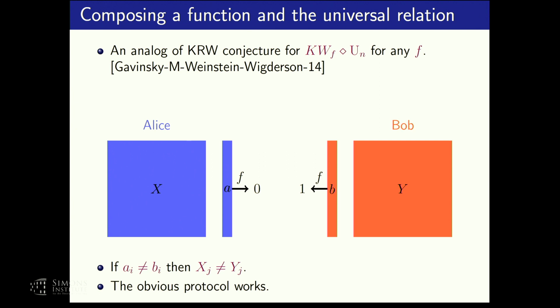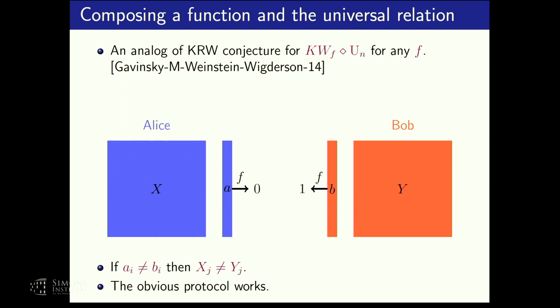Now, how do we define this composition? Well, just like in the composition of two universal relations, Alice and Bob get matrices x and y and strings a and b, and they know that whenever a and b differ, the corresponding rows of x and y also differ. But now they are also given the promise that f outputs 0 on a and 1 on b.